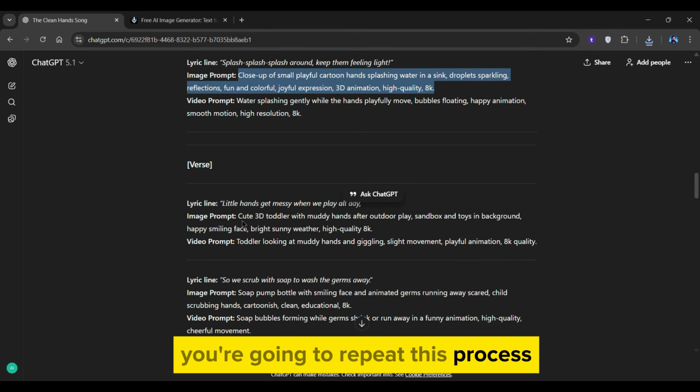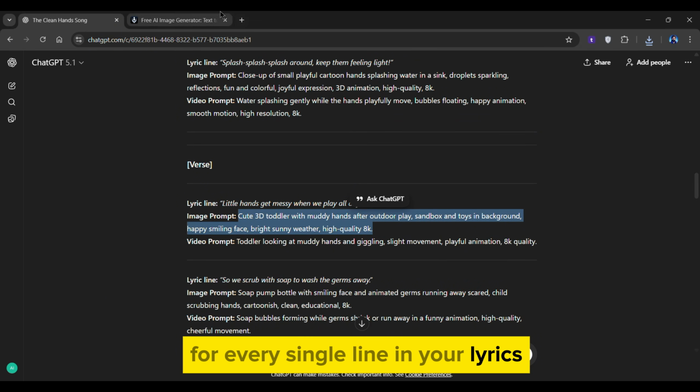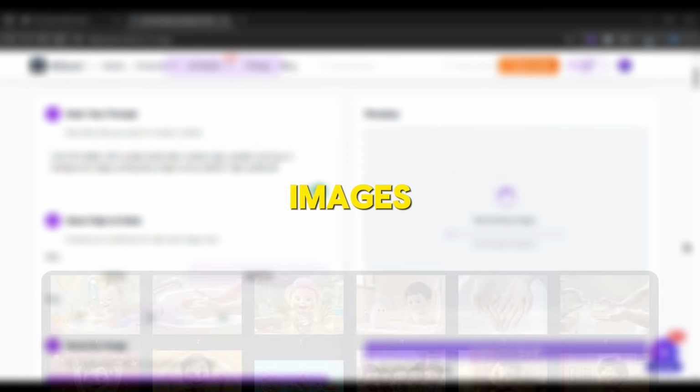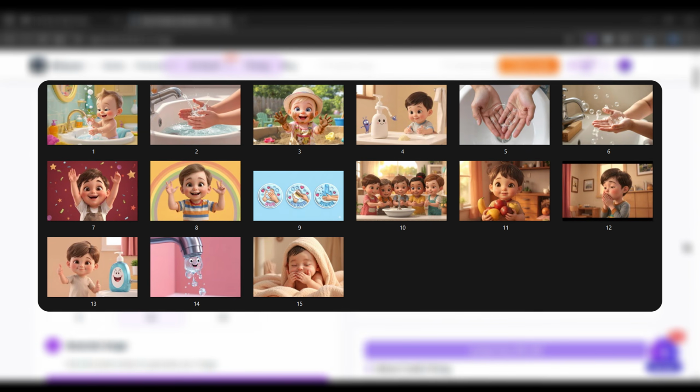You're going to repeat this process for every single line in your lyrics until you have a complete set of images. And here's a pro tip that I wish I knew earlier. As you generate these images, organize them in a folder right away, so you don't get confused later during editing.